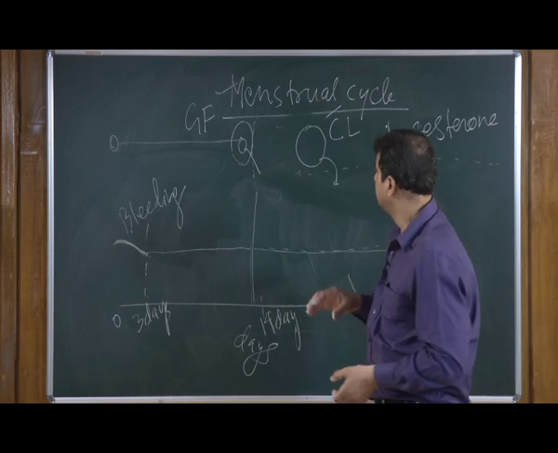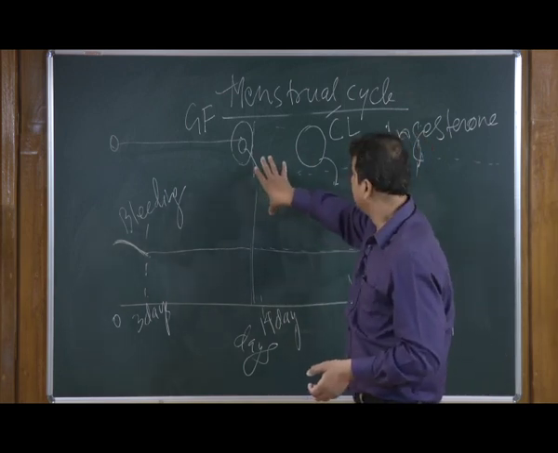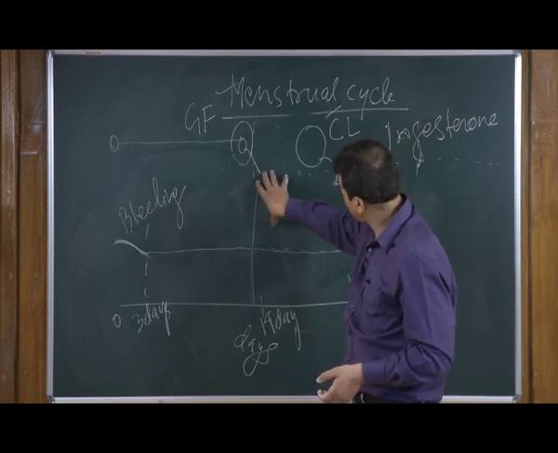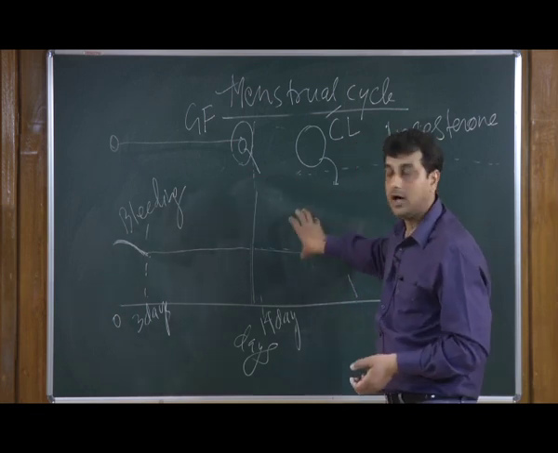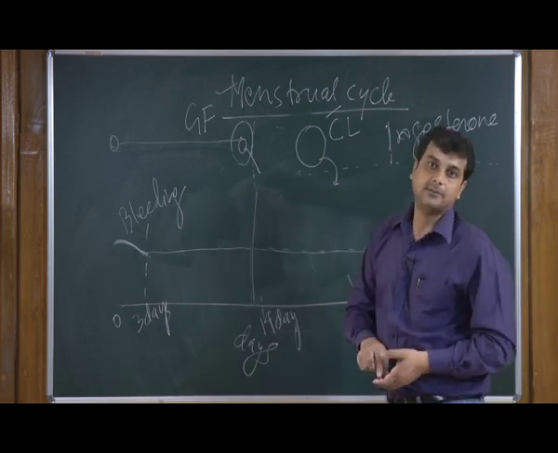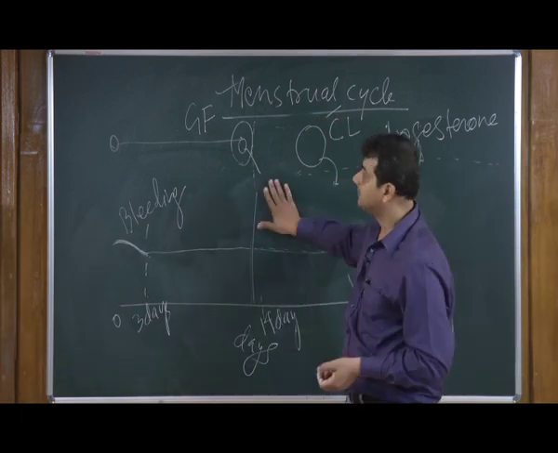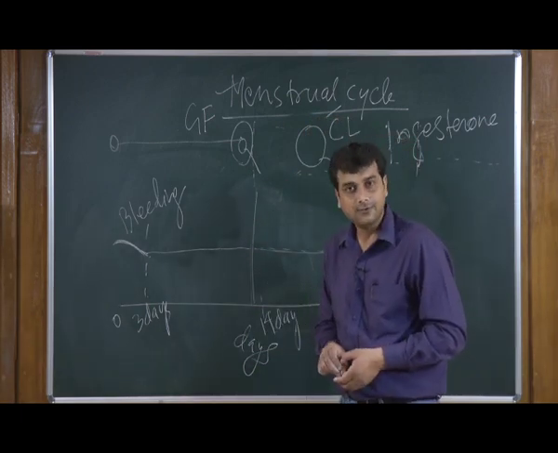And third, lastly, how progesterone comes into the picture, sustaining the growing ova or growing fetus in the female reproductive system by the corpus luteum. These three things are very important in order to understand the menstrual cycle in females.